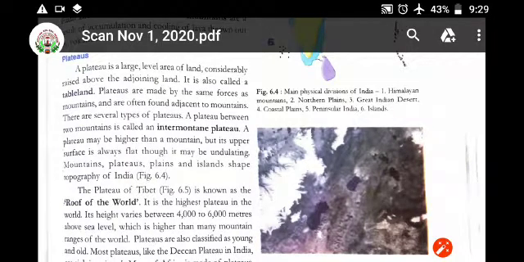A plateau may be higher than a mountain, as I told. It can be raised to a great height, but at the top it is flat. Its upper surface is always flat, though it may be undulating, right? It cannot be similar, but it will be flattened at the top. Then only it is called a plateau. Or else it will be a mountain, right, which has a peak and is raised up to 610 meters, right?